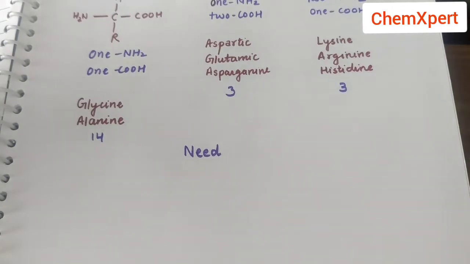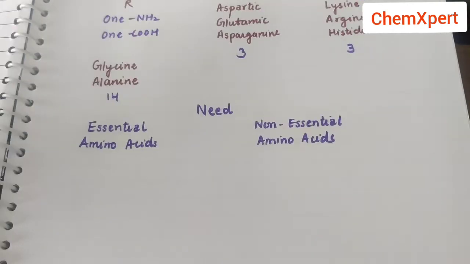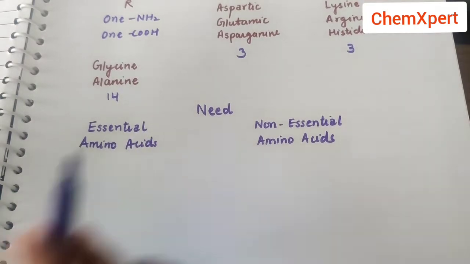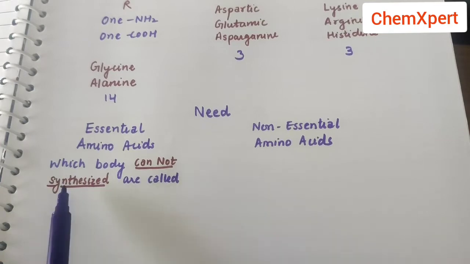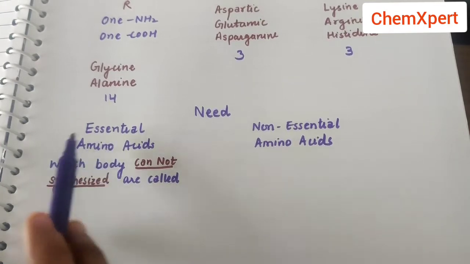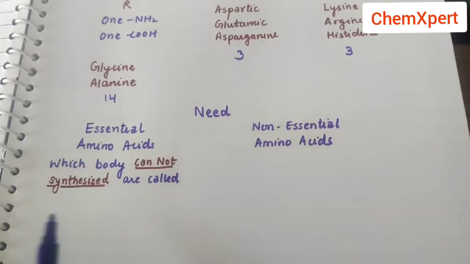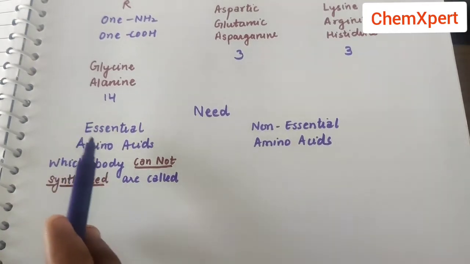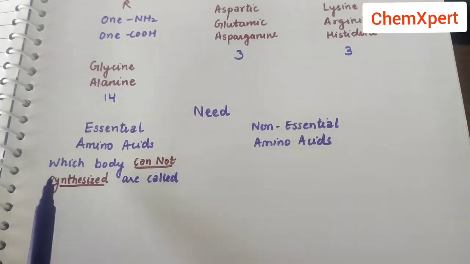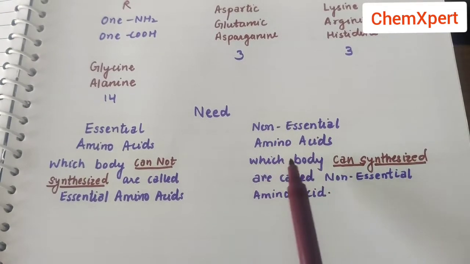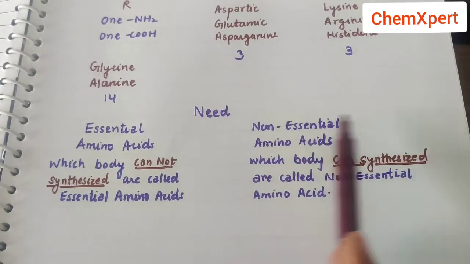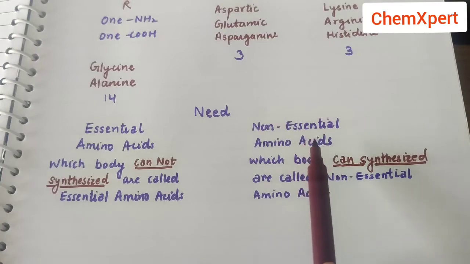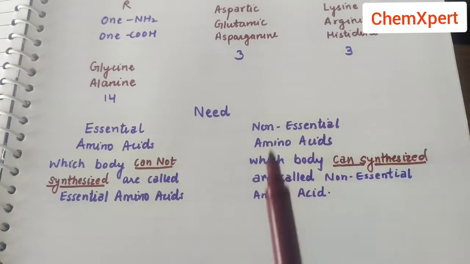So the next classification is essential amino acids. First of all we will discuss the definition. Essential amino acids are amino acids which the body cannot synthesize. That is, we have to take these amino acids in our diet. These amino acids are not synthesized by the body, hence they are called essential amino acids. And the non-essential amino acids are those which the body can synthesize. So if the body synthesizes the amino acid, it is called non-essential because we don't have to take that amino acid in our diet.